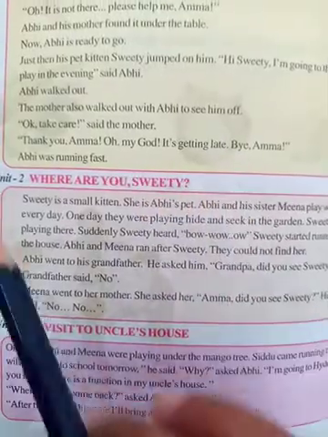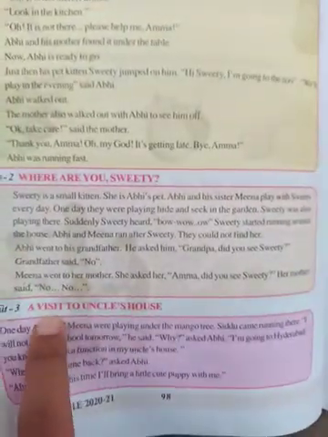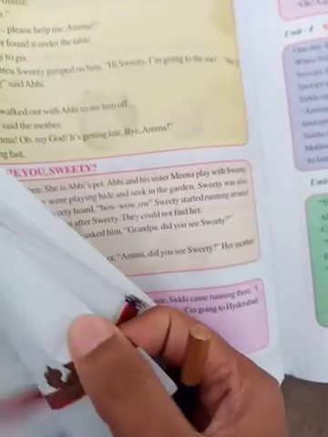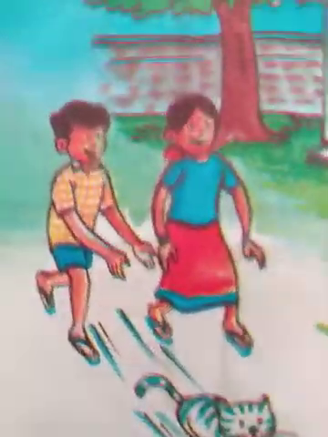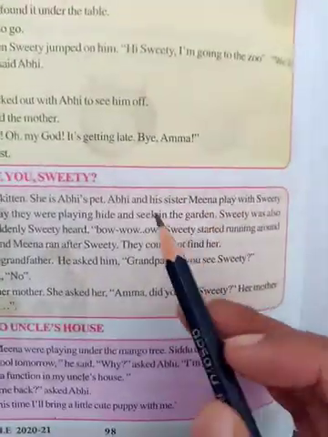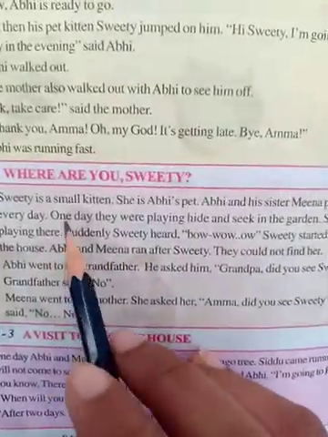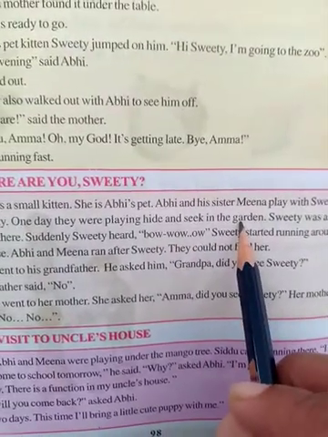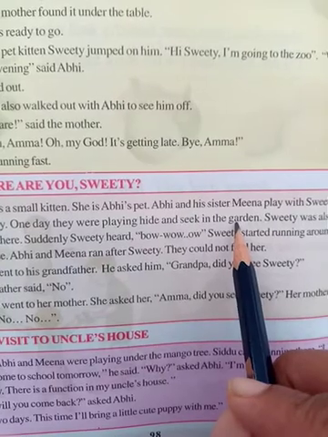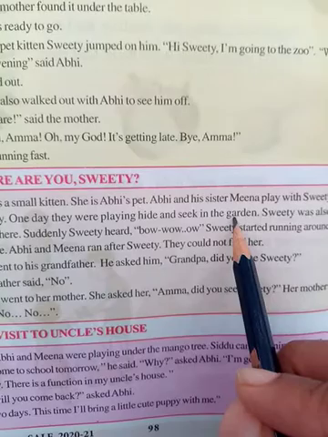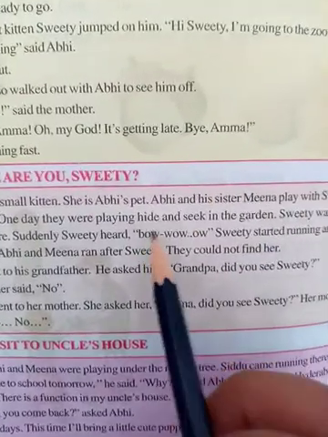So here what we saw, a boy and a girl, right? In this second unit, who are they? They are Abhi and Meena. Okay, they are brother and sister. Here, this is Abhi and this is Meena. So they play with Sweetie every day. One day they were playing hide and seek in the garden. You all play with your siblings, right? Your brother, your sister, younger or elder. So here Abhi and Meena are playing hide and seek.